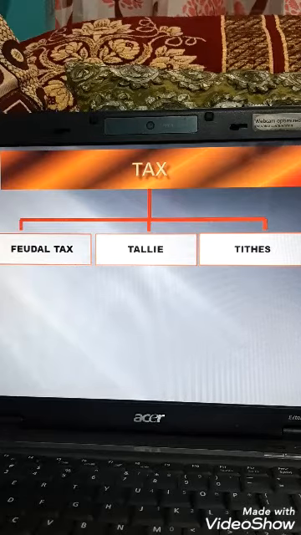Now, the third state did not have their own land, and their population was 90%, whereas 60% of the land was owned by the clergy and nobility. In the third state, the peasants and workers were illiterate and could not raise their voice for their rights. Only some educated people in the third state, like big businessmen, merchants, lawyers, teachers, and doctors, were gaining power and tried to raise their voice for their rights.